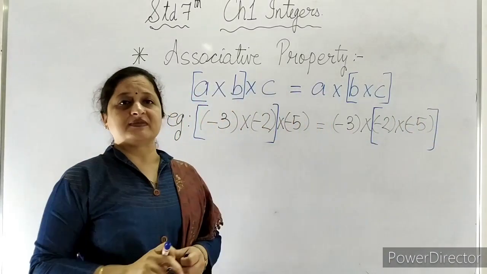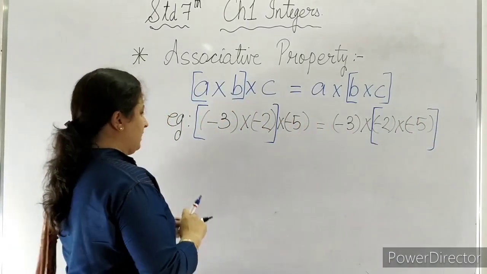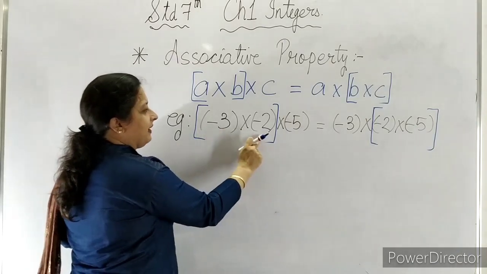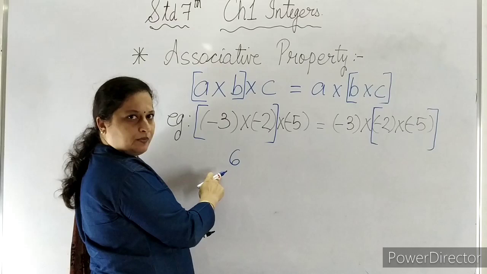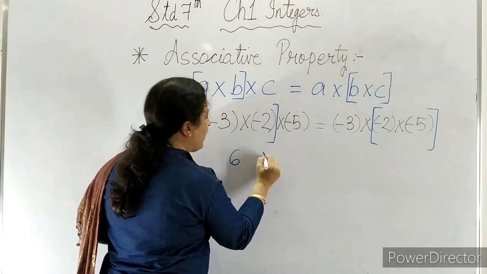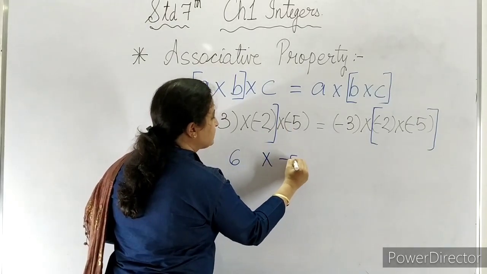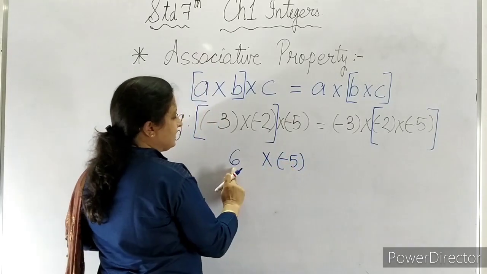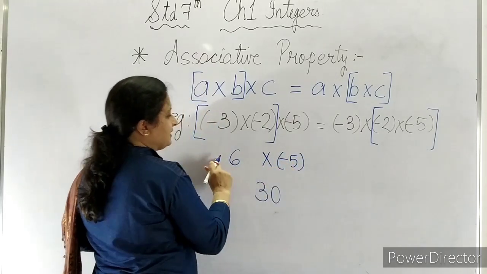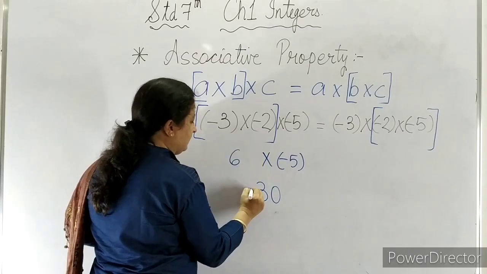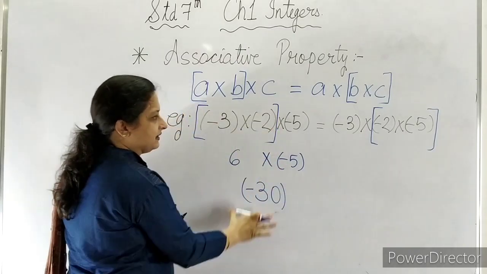The answer should come the same. Now let us see. 3 multiplied by 2 comes to 6. Both are negative numbers, so positive 6. The minus 5 we will take as it is. 6 multiplied by 5 is 30, positive times negative, so minus 30. So our answer over here is minus 30.